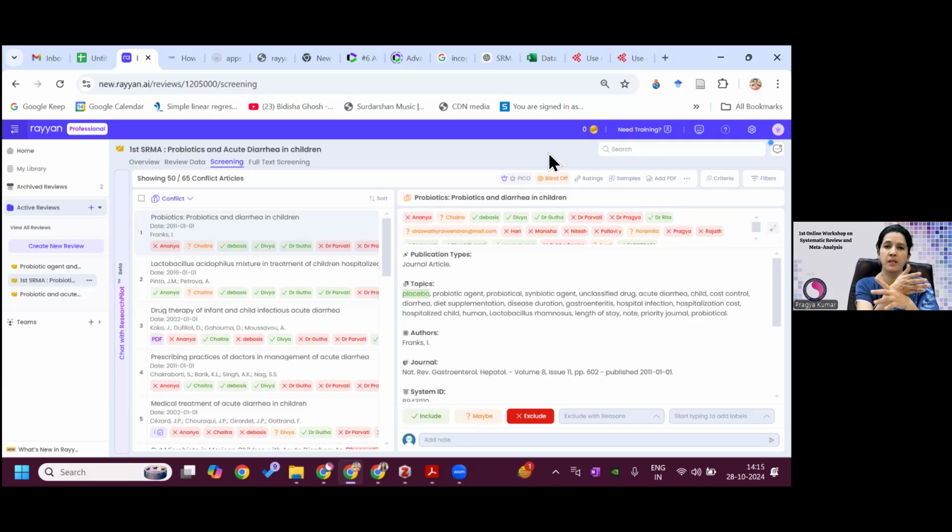But I think rather than to give the articles in sample, it's better that all the reviewers review everything, because then everyone will be on the same page. This way, even if I'm doing some other pool, the other person is doing some other pool, and if he leaves in between, then it will be difficult for you, because many times it happens that people say that they will screen, but as a lead researcher, you are the one who is responsible.